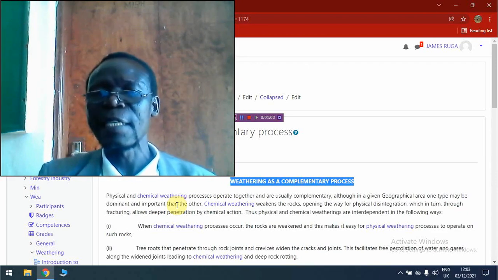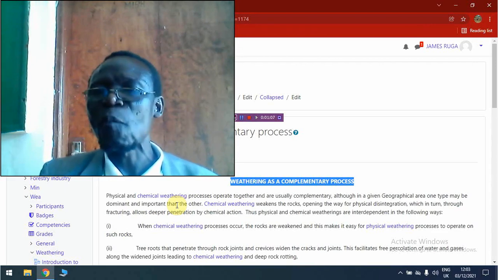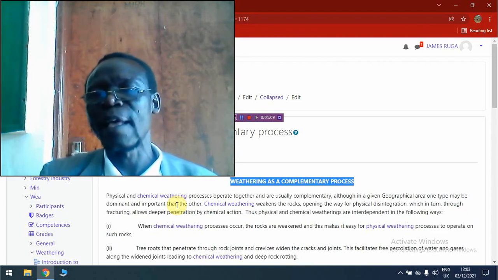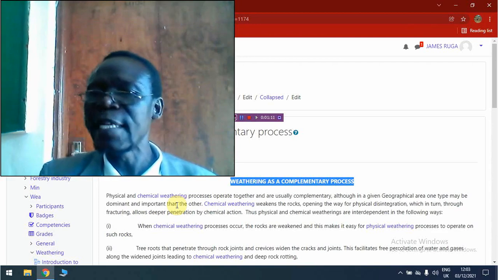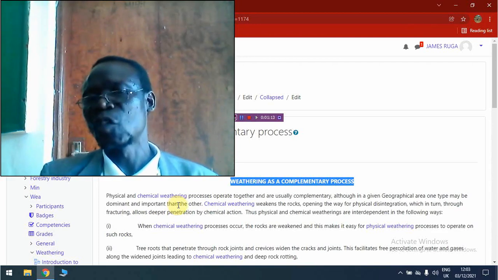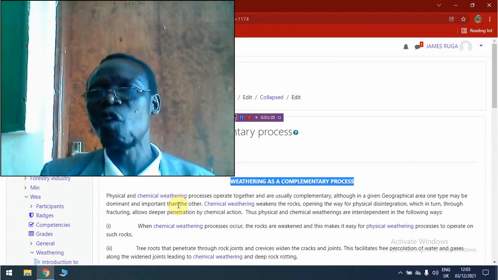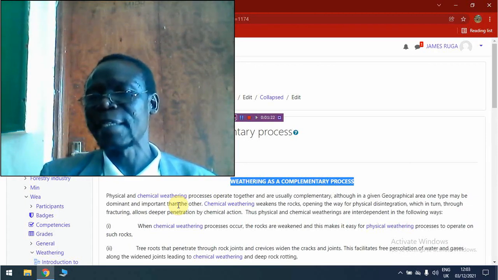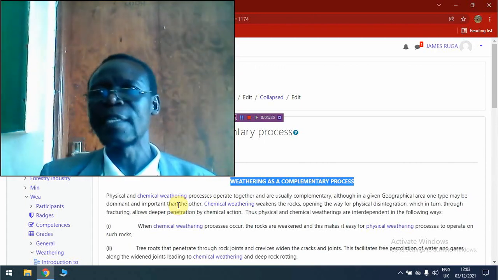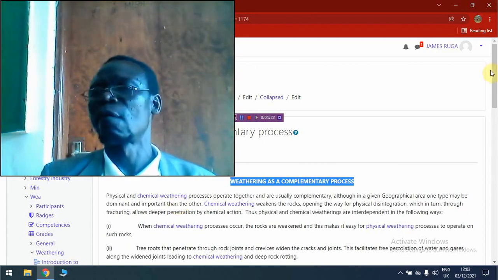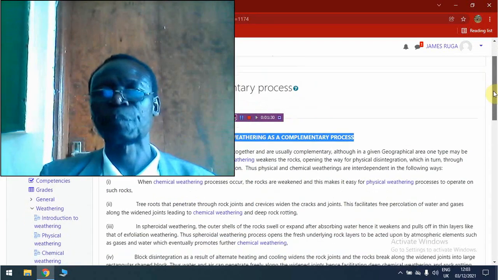So in this case, you realize that the weathering processes tend to complement the work of each other in order to achieve complete weathering. The physical, chemical, or biological weathering processes do not occur independently, but they help each other to achieve complete disintegration of the parent rocks.